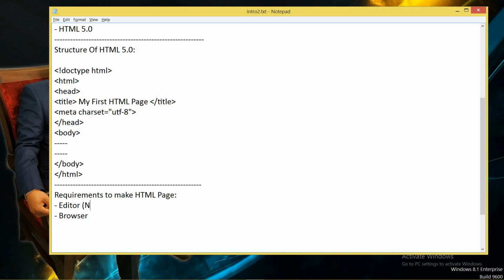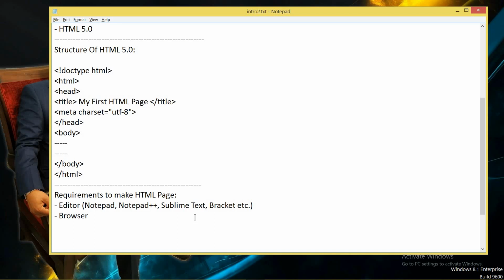Editor, you all know we have so many editors available. The most popular is Notepad. This is the default editor of Windows. Or you can use Notepad++, Sublime Text, Brackets, etc. There are so many editors available. You can download any one of the editors from Google. Notepad is the default editor. I will work on this particular editor, I prefer this one, Sublime Text.